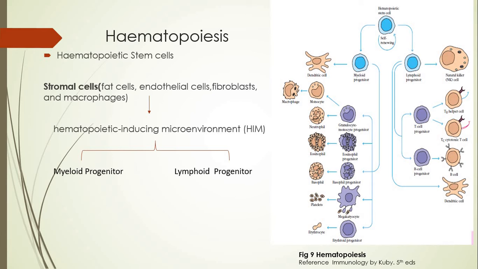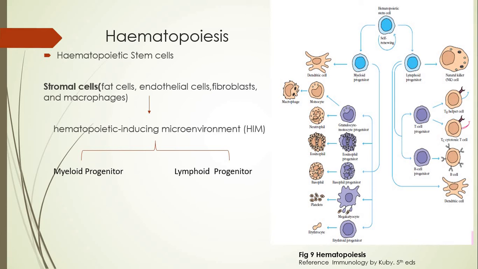So which are those many different types of cells? They can give rise to a line of blood cells or a line of cells belonging to the lymph. Hence, they can be categorized as progenitor cells. In other words, hematopoietic stem cells get differentiated into two lineages, called the myeloid lineage and the lymphoid lineage.